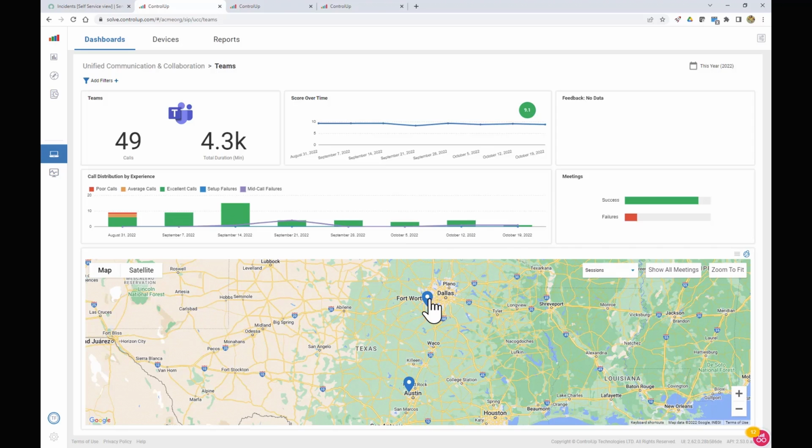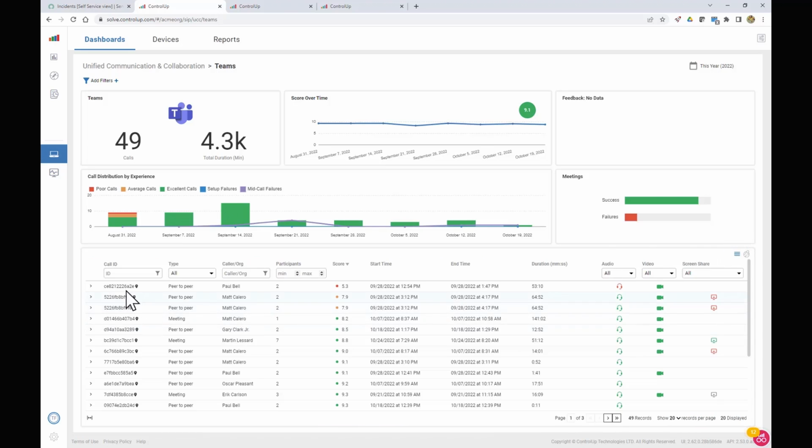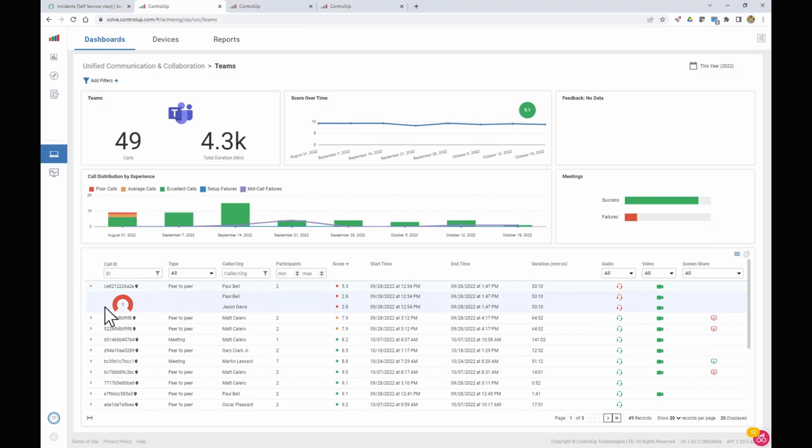We had Jason Davis, and he's calling Paul. Jason's in Fort Worth, Paul's in Austin. We can see the connection there. Kind of interesting to see. Let's go back to the call and see what else we can find out about it.